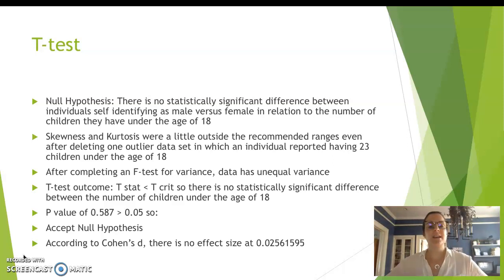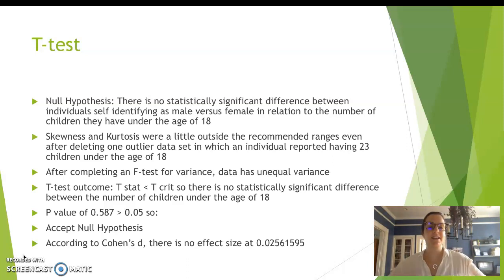After completing an F-test for variance, I found that the data has unequal variance. And the t-test outcome, the t-stat is less than t-critical. So there's no statistically significant difference between the number of children under the age of 18. I had a p-value of 0.587, which is greater than the alpha level of 0.05. So I accepted my null hypothesis.